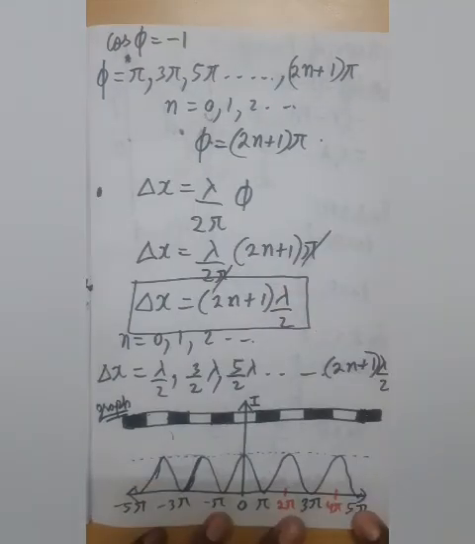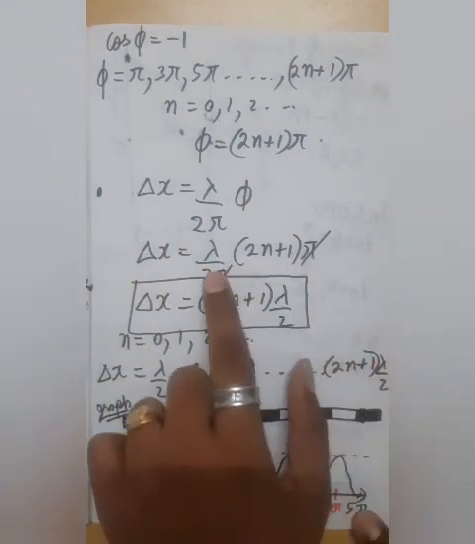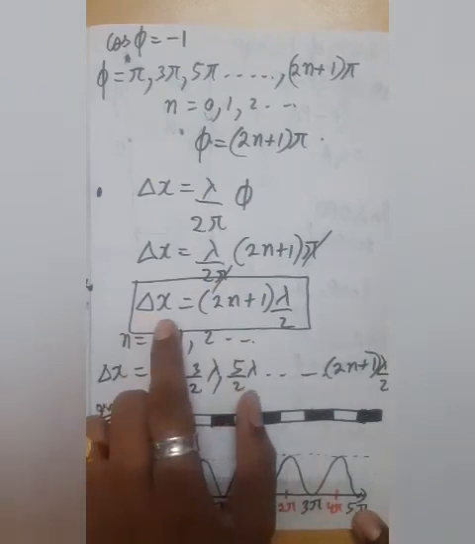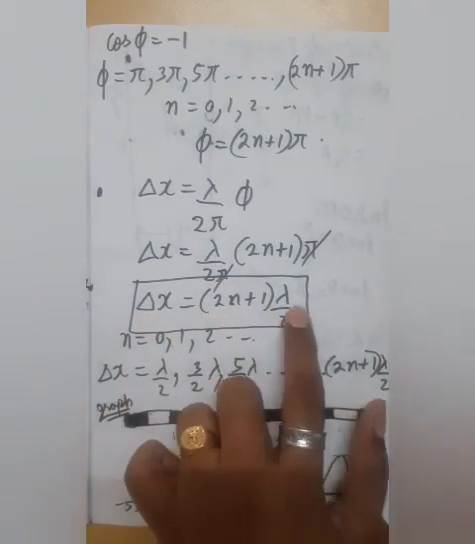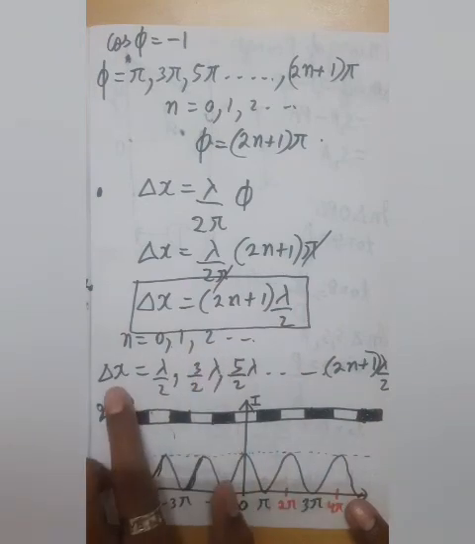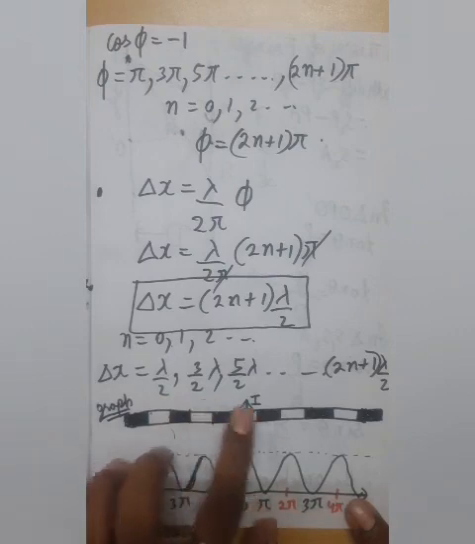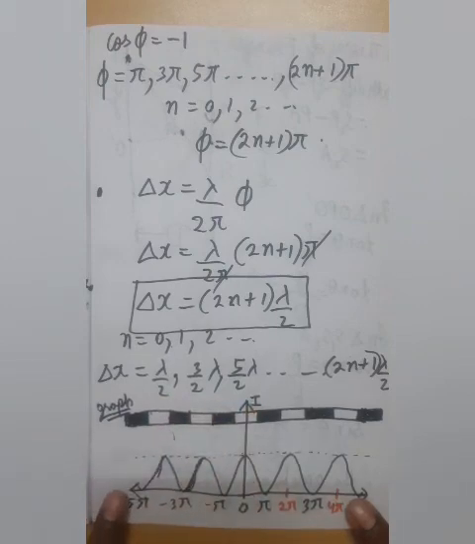Okay, and finally this is the final expression after cancelling out the pi, and this is the value of delta x, that is (2n plus 1) lambda by 2. And if we put the values of n, then the series of delta x would become lambda by 2, 3 lambda by 2, 5 lambda by 2 and so on.